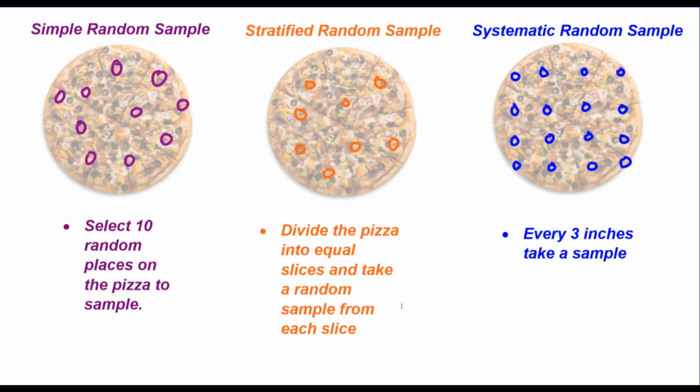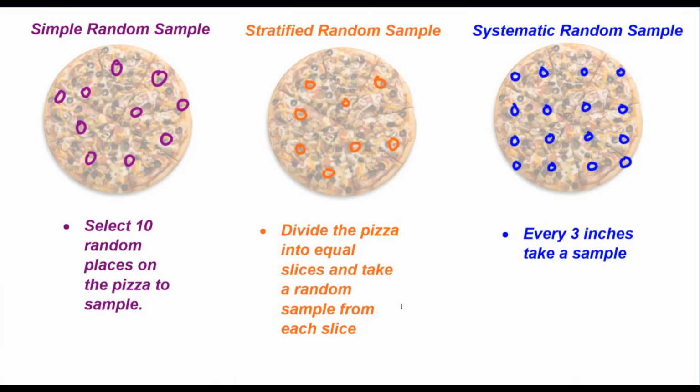And then finally, the systematic random sample would be following a rule, where a rule determines where my sample is taken from. So I have a grid where every 3 inches I take a sample. I measure on the pizza, and every 3 inches, that's where I take my sample from in a grid. So you can see the difference between these 3 different types of random samples and ways to get samples. Hopefully you can see that all 3 of them would give us a really good idea of what kind of pizza we're talking about. So again, we don't need to eat the whole pizza to know what kind of pizza it is.